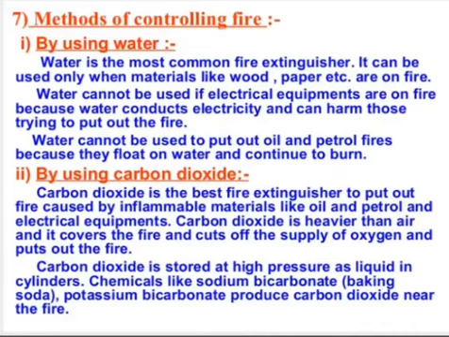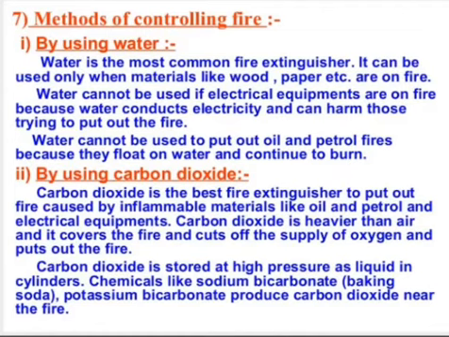Water cannot be used to put out oil and petrol fire because they float on the water and continue to burn. Next method of controlling fire is by using carbon dioxide. Carbon dioxide is the best fire extinguisher to put out fire caused by inflammable materials like oil and petrol and electrical equipments. Carbon dioxide is heavier than air and it covers the fire and cuts off the supply of oxygen and puts out the fire.